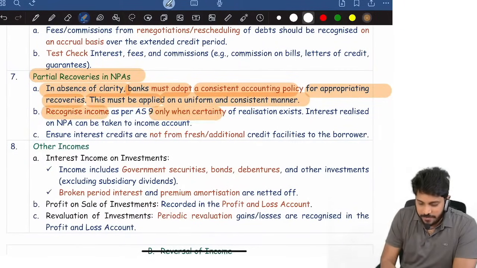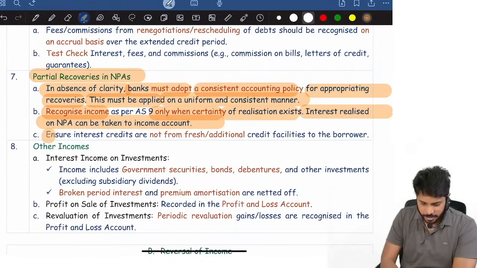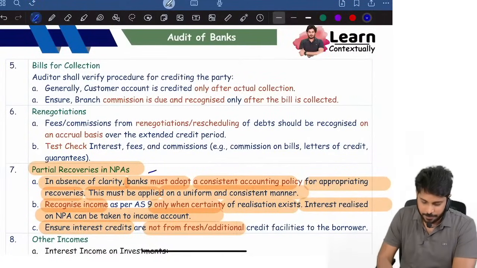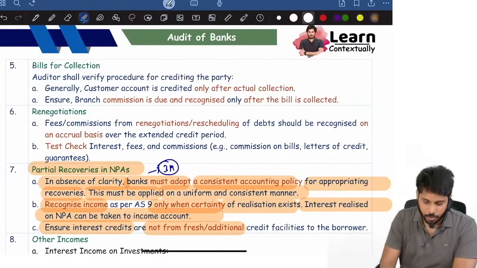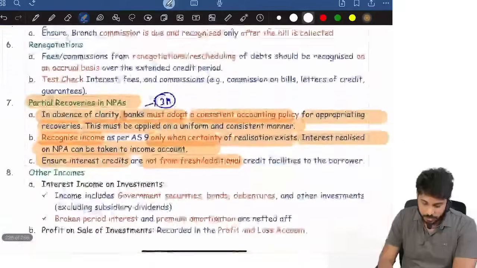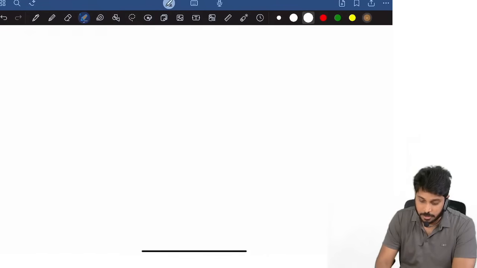Recognize income only when certainty attaches to realization. Interest realized on NPA can be taken to the income account. Ensure that the interest amount received by the bank is not from a fresh loan. That's it. So this is partial recoveries in NPA, which itself can be asked as a 3 or 4 marks question. Then we also have something called reversal of income. Another expected question is reversal of income.